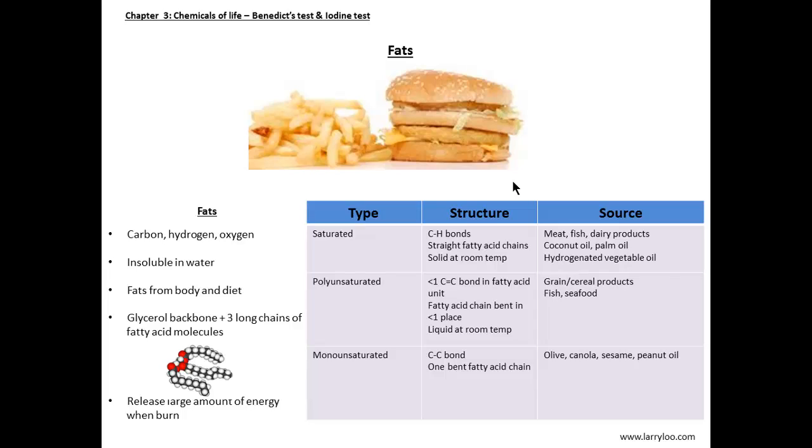Polyunsaturated fats have more than one carbon-carbon double bond in the fatty acid unit, and the fatty acid chain is bent in more than one place. It remains liquid at room temperature and can be found in grain cereal products, fish, and seafood. Monounsaturated fats have a single carbon-carbon double bond and one bent fatty acid chain. It can be found in oils such as olive, canola, sesame, and peanut oil. If you have a choice, be sure to choose extra virgin olive oil, as the oleic acid in it has been shown to prevent a wide variety of diseases such as cancer, cardiovascular disease, and high blood pressure.